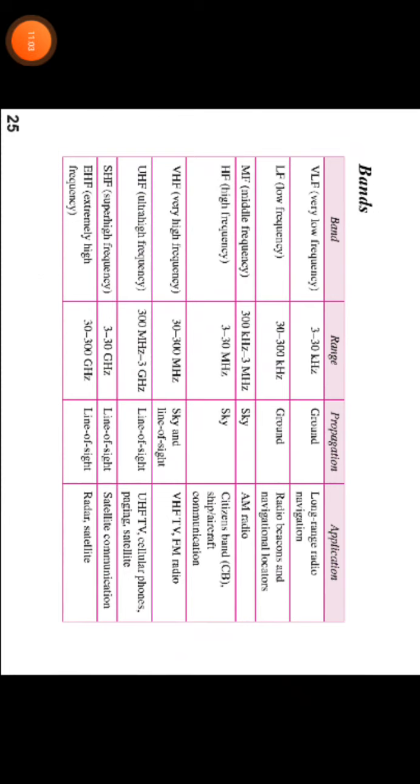Next, I have shown here very low frequency, that is the range of 3 to 30 kilohertz, used for ground propagation and long range radio navigation. In ground wave propagation a low frequency is enough. But in sky wave we have to transmit higher frequencies, in megahertz. And line of sight is needed for things like cellular phones and satellite communication. These are the main examples of line of sight communication.